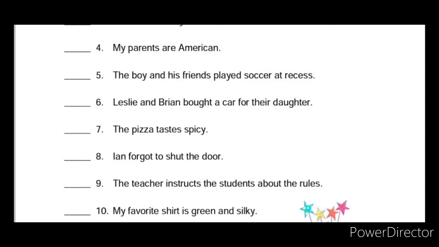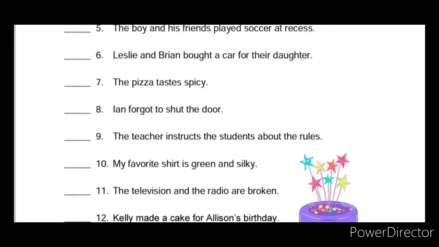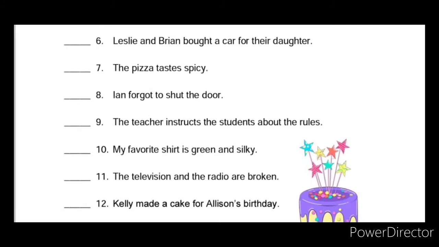Look at the eighth one: Alan forgot to shut the door. Then the ninth one: The teacher instructs the students about the rules. The tenth one: My favorite shirt is green and silky. So you have to find out which is the verb. You have to circle it first, then mention whether it is an action verb or linking verb.